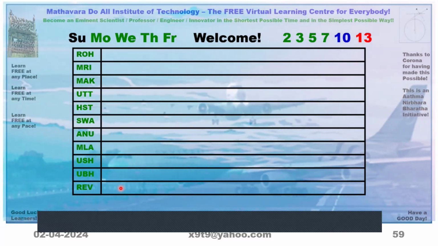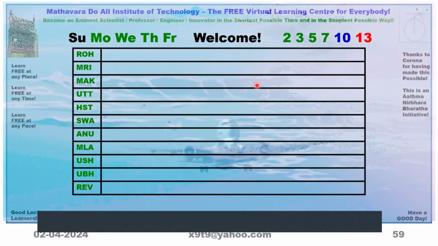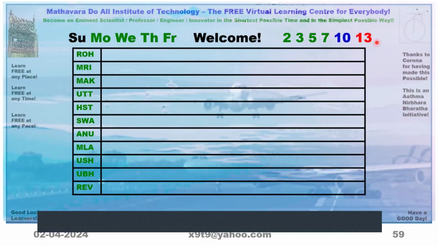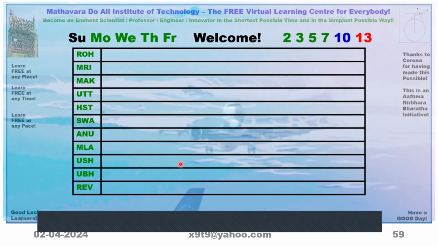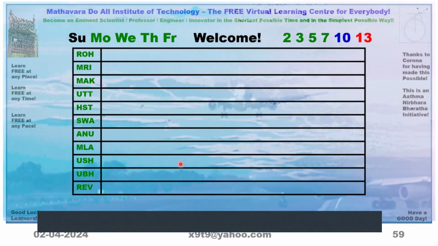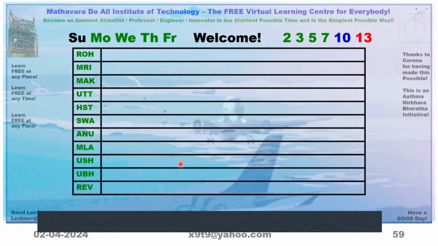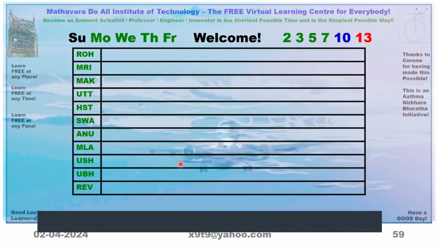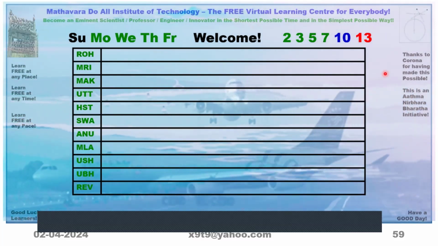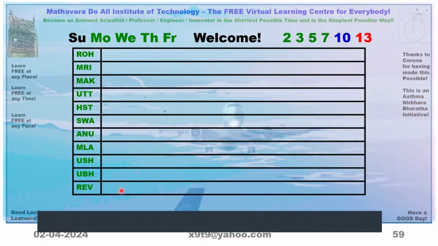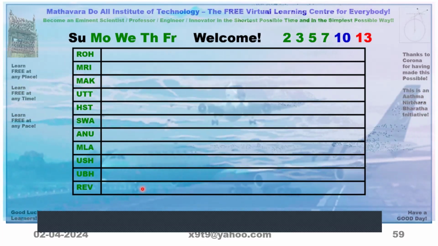Because I want to show you an example, I have included the red here. 13 I have written here. So on 6th May it is Somvara Trayodasi. Trayodasi is 13, so you just write it there. If you want, we will use it; otherwise we will not use it. That's all. I am giving you the working procedure.